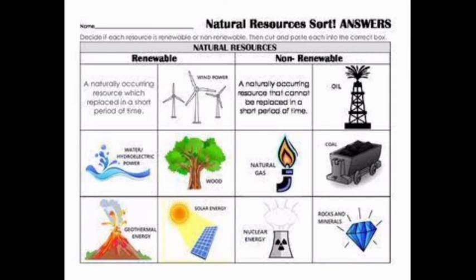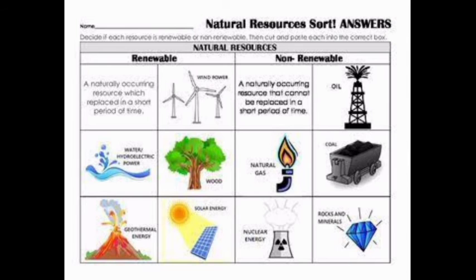On the basis of renewability, there are two types of natural resources: renewable resources and non-renewable resources. Renewable resources. A naturally occurring resource which is replaced in a short period of time is called a renewable resource. For example, wind power, hydroelectric power, geothermal energy, wood, solar energy, etc. Non-renewable resources.